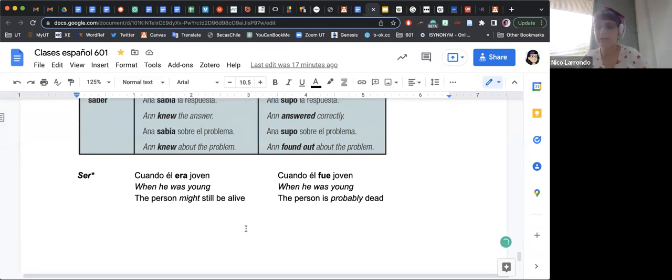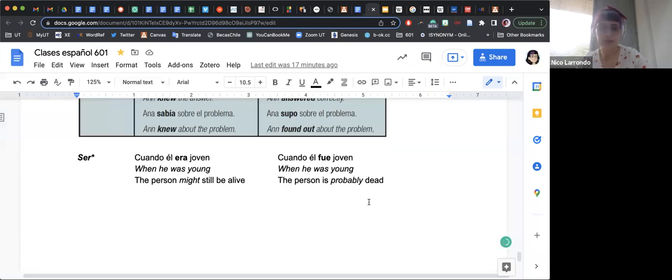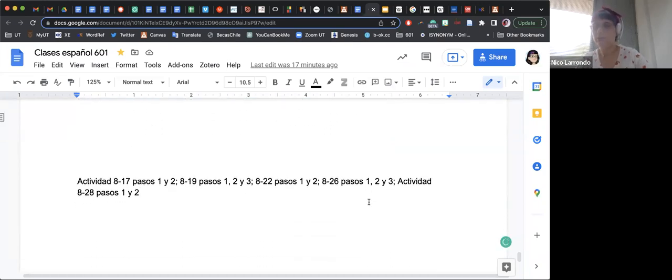And then you will have to make some decisions. We are going to do, hopefully today, a worksheet called Superhombre, and there, depending on how you understand Superman, right? If Superman is still alive or is not alive, you are going to decide if he fue or if he era, right? But we're going to see that all together, so no worries about that. So what you're going to do now is watch this video, and we're going to answer all your questions together.